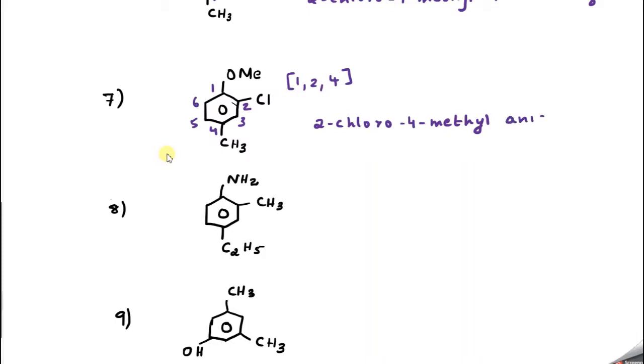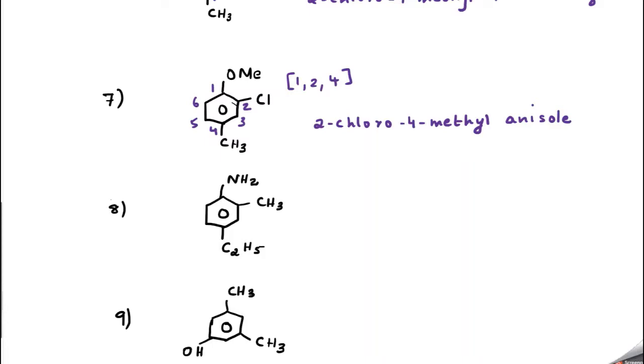Very, very important. Sometimes options will come like this. So I can say 2-chloro 4-methyl anisole, because you know that benzene ring with the OCH3 is what actually? Anisole, correct? Benzene ring with OCH3 is anisole. So you can tell it as a derivative of anisole. That will make your work easier. Okay. Now let's go to the next question.